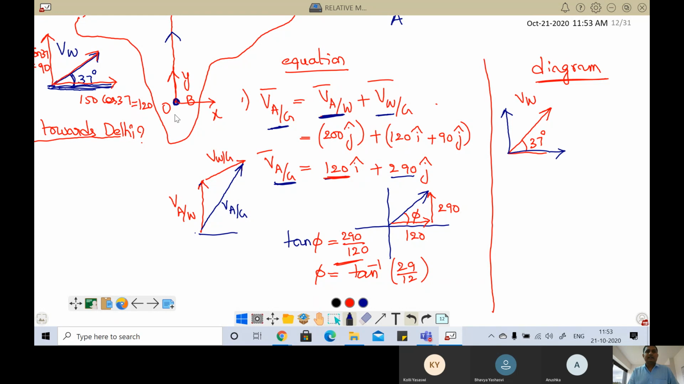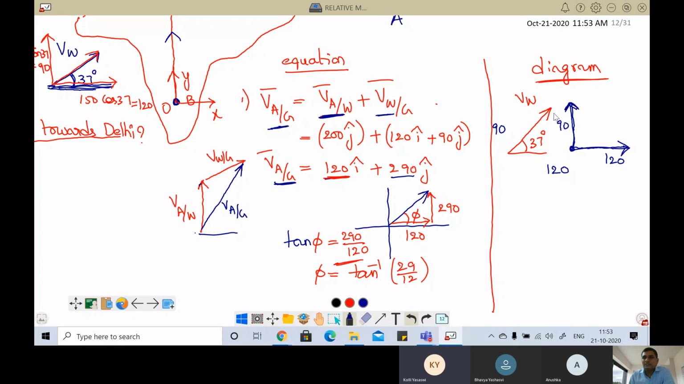Just now we calculated that towards x it is 120, towards y it is 90. Now take these vectors like this: the 120 vector separately, and the 90 vector also. So this is 90, this is 120, but this is only the velocity of wind. Velocity of wind in x direction is how much? 120 meter per second, sir. Velocity of wind in y direction is how much? 90 meter per second, sir.